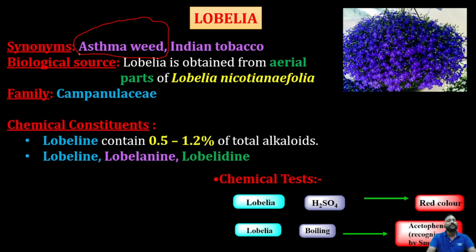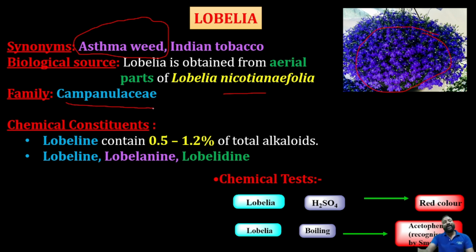Whereas the biological source of lobelia is the aerial parts, which is why we have focused on them here. Lobelia is obtained from the aerial parts, the shoot part, of Lobelia nicotianaefolia. Maybe it contains nicotine, and that's the reason it's called Indian tobacco. The family is Campanulaceae.